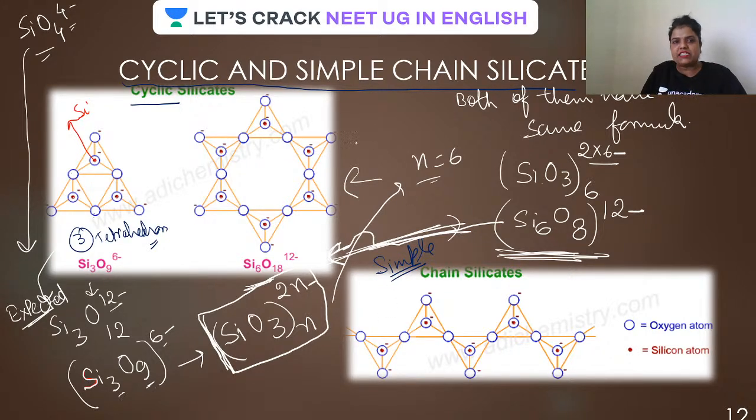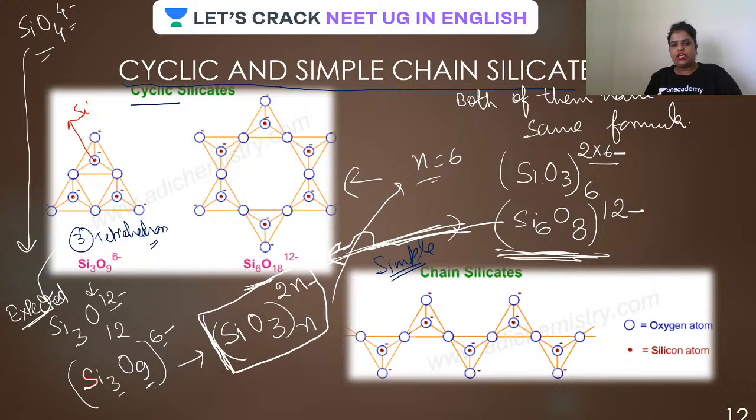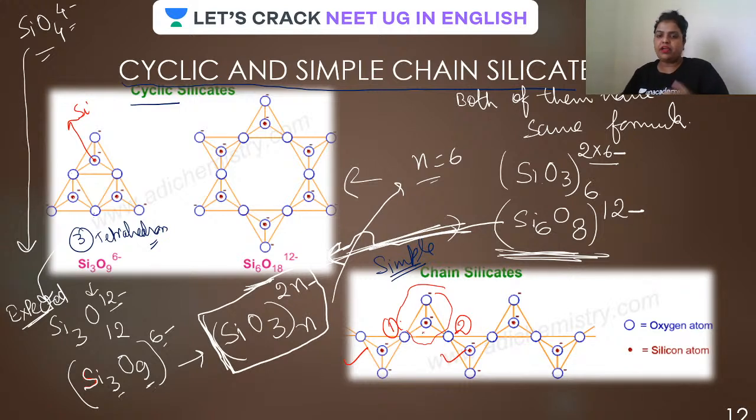Clear? And yes, guys, if you talk about cyclic and simple, it is the same. I'm repeating, cyclic and simple are the same, because here also you can see each tetrahedron is attached to the neighboring one by how many?